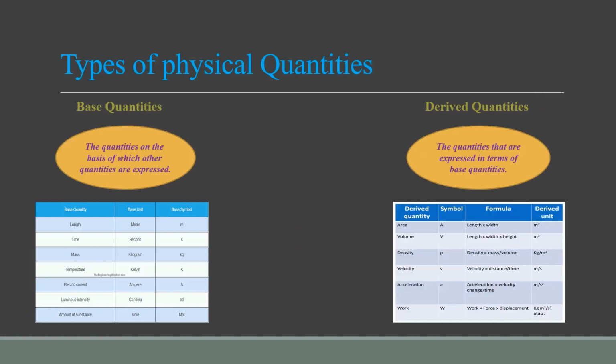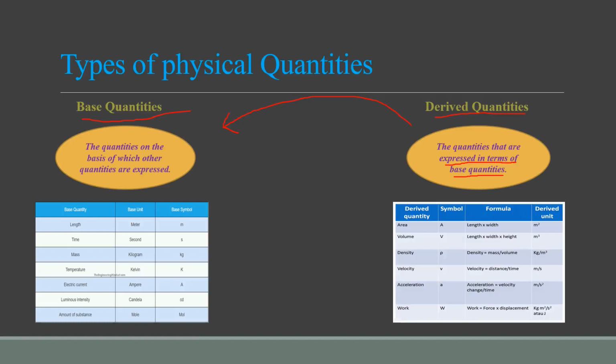Now come to the types of physical quantities. There are two main types of physical quantities. Number one, base quantities. Number two, derived quantities. The quantities on the basis of which other quantities are expressed are called base quantities, and the quantities that are expressed in terms of base quantities are called derived quantities. This means these derived quantities are dependent upon base quantities. This means these derived quantities are formed with the help of base quantities.